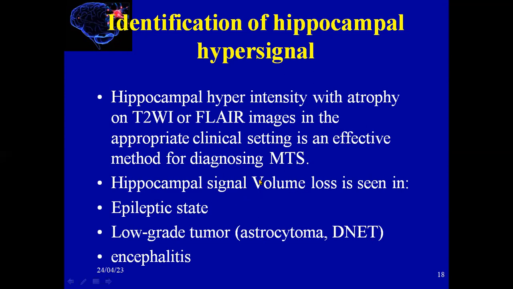The high signal and volume loss may be seen in other diseases like status epilepticus, and also low-grade glioma like astrocytoma, also DNET. Also, we can see the high signal in encephalitis.